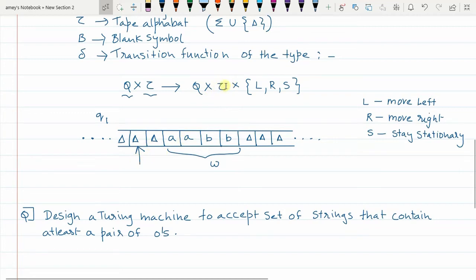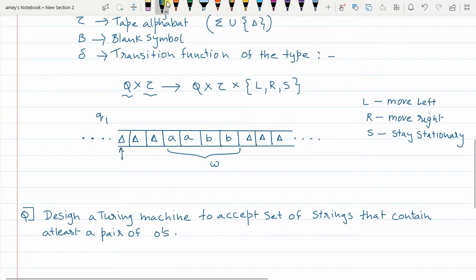Now again, when the read write head moves, it is not compulsory that it will move one place to the right every time. Earlier the read write head was pointing here.